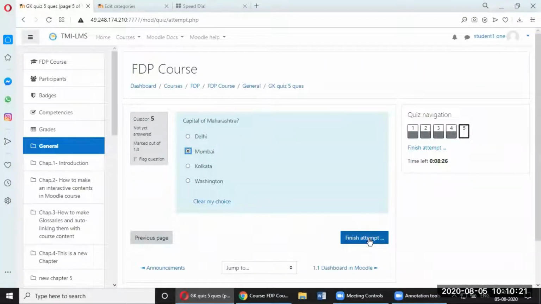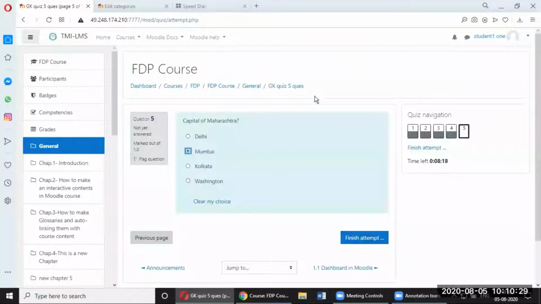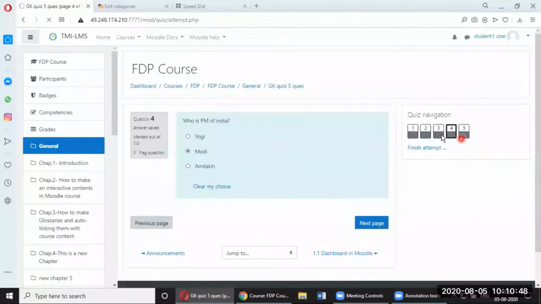As you can see, I have done all my 5 questions. The button changes over here and it says finish attempt. And here you can see questions 1, 2, 3, 4 have all grayed out. Why has 5 not grayed out? Because I have not gone out of the menu from here. If I go to the previous page, 5 has also grayed out, as you can see.